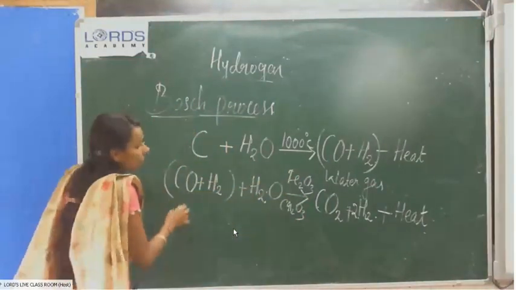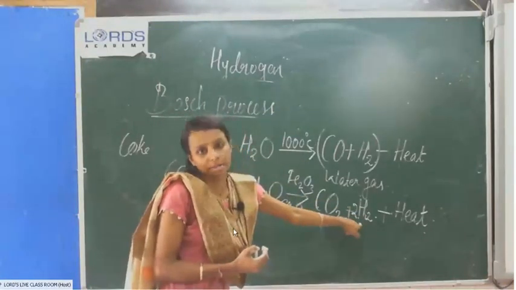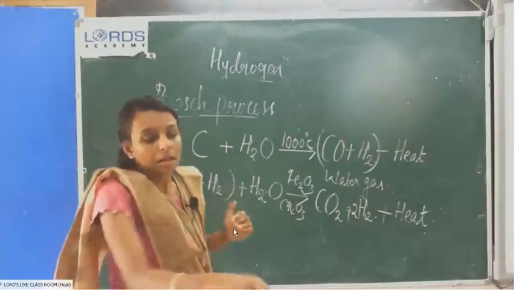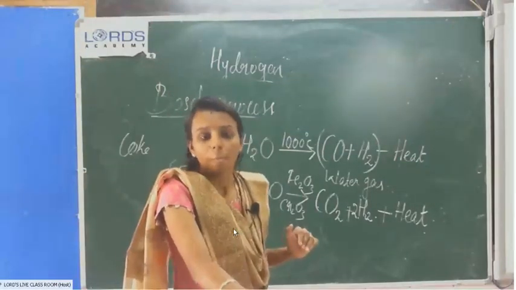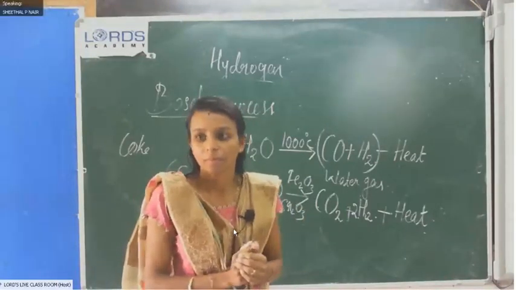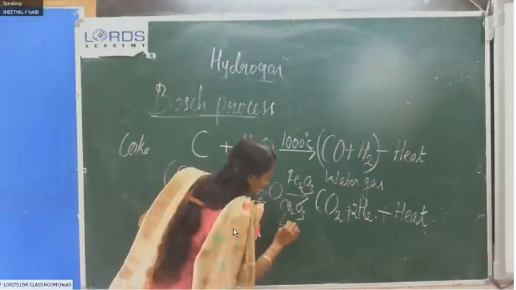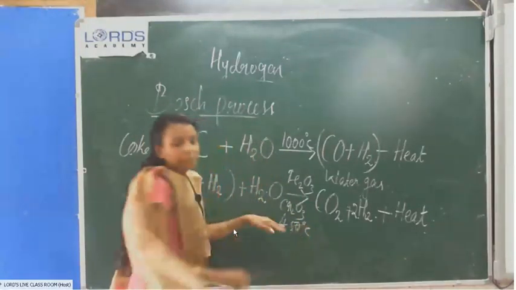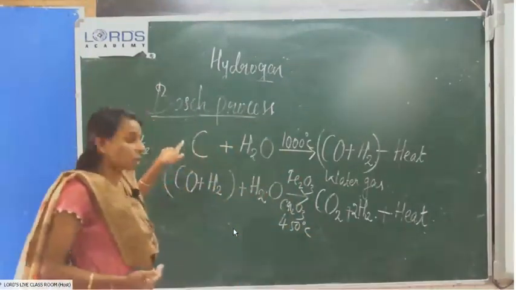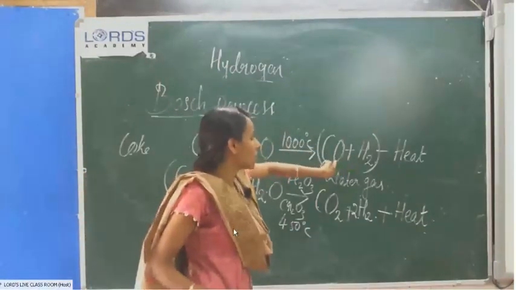The third step, we want to separate the carbon dioxide. Then only we will get pure hydrogen. Heat also, 450 degrees Celsius. Then, first step, coke reacts with steam, it will produce a mixture of carbon monoxide